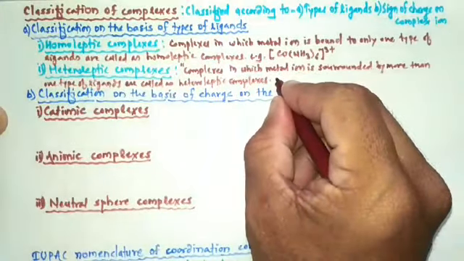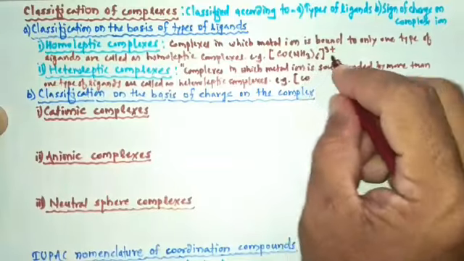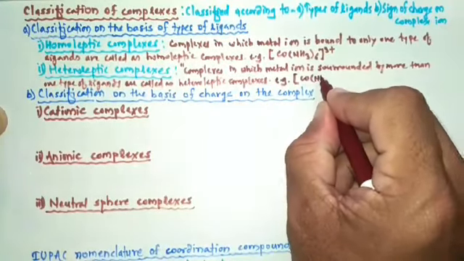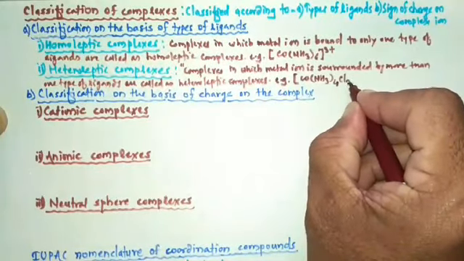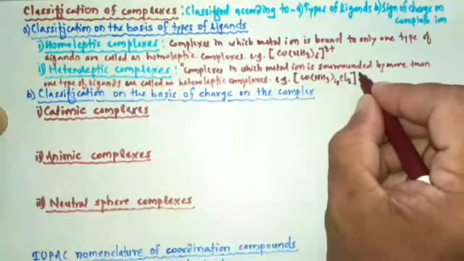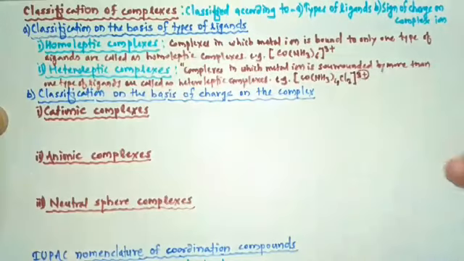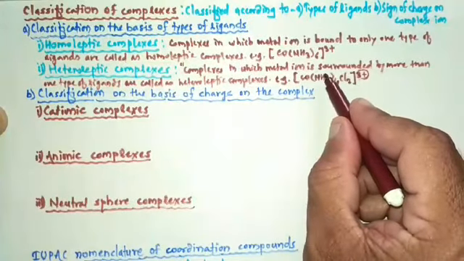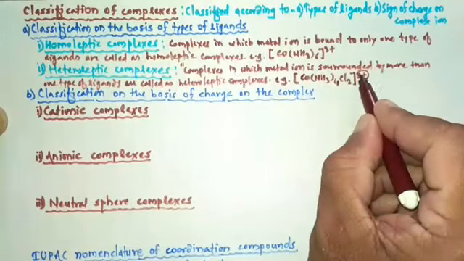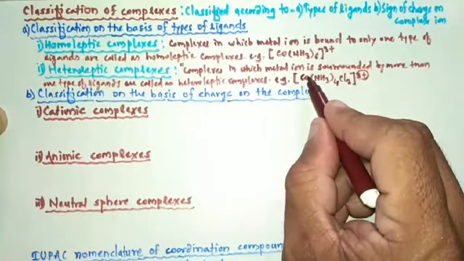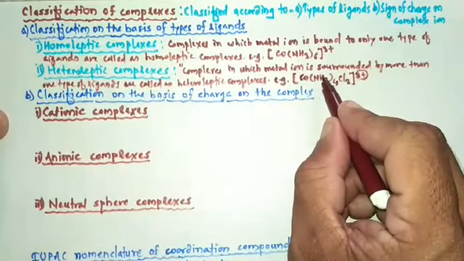Take one example. For example, consider this complex [Co(NH3)4Cl2]3+, and the charge present on this complex is 3 plus. In this complex, the cobalt 3 plus ion is surrounded by two types of ligand.